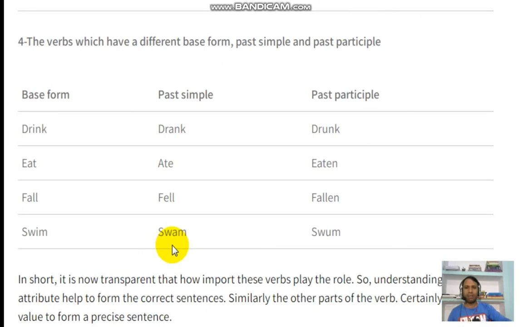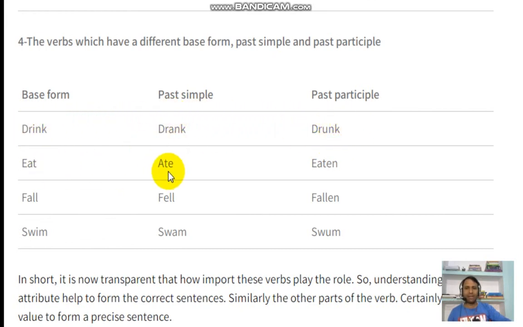Next, number four. The verbs which have a different base form, past simple and past participle. It means the verb forms in the base, past simple and past participle are all mismatched. Let's say the base form is drink, past simple drank, past participle drunk. Nothing is matching with each other.